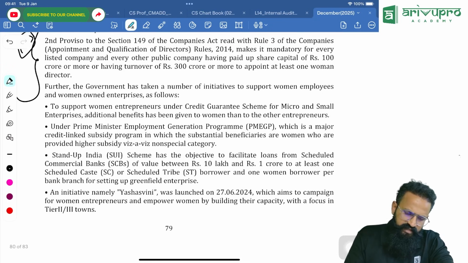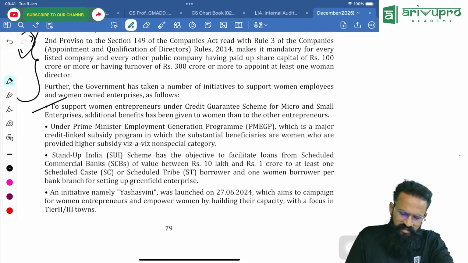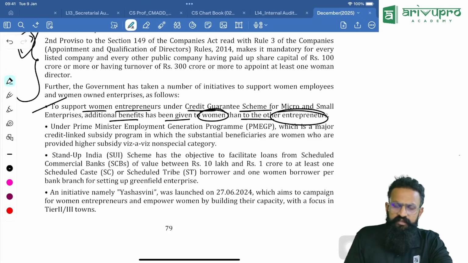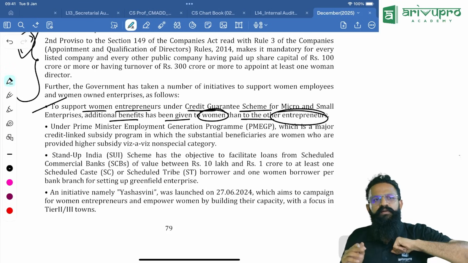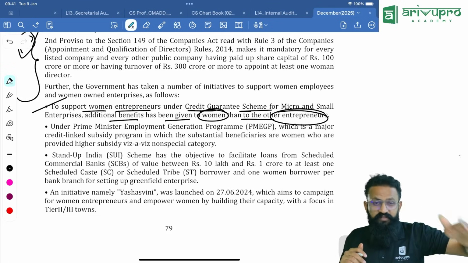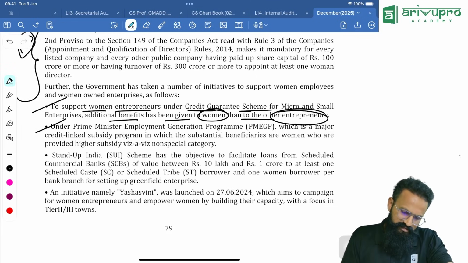In addition to that, they have added more schemes. This does not come under Companies Act, but casually they have given. To support women entrepreneurs under the credit guarantee scheme for MSME, additional benefits have been given to women compared to other entrepreneurs. Compared to everyone, we give more and more. I would say priority to women itself. They, the men, know what we should do.